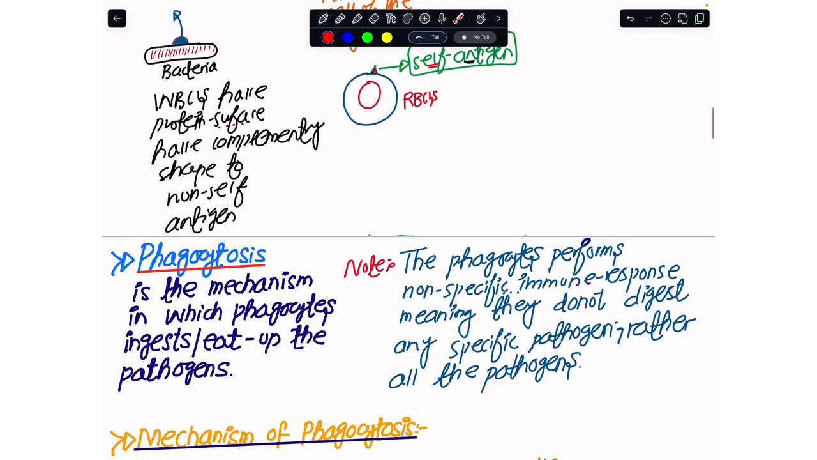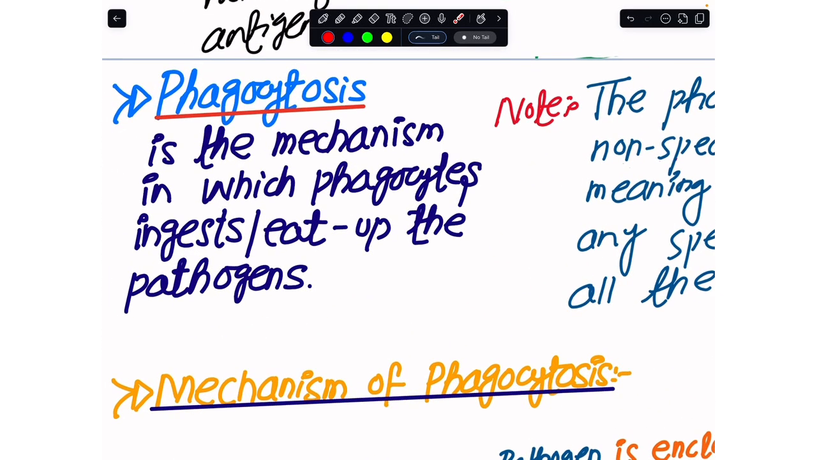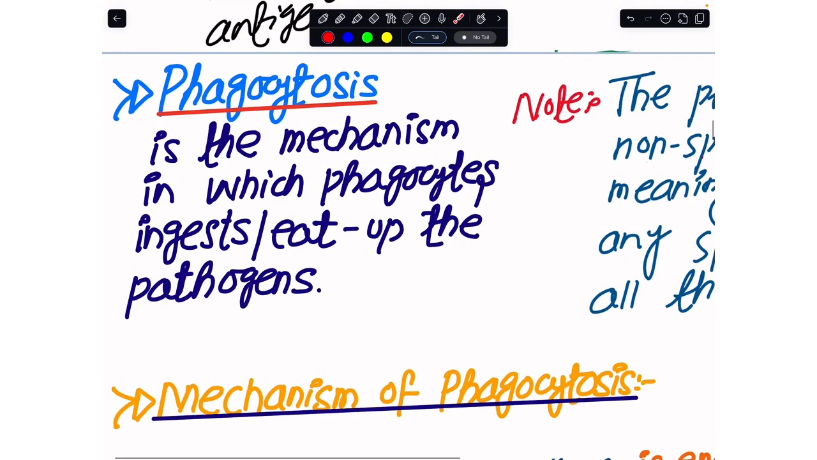Now, moving onward, as I have said, among the white blood cells we have these phagocytes. The idea is how these phagocytes are able to remove the pathogens out of the body. What we say is that these phagocytes are scavengers. By scavengers, we mean that they literally eat up the pathogen that has entered into a body.